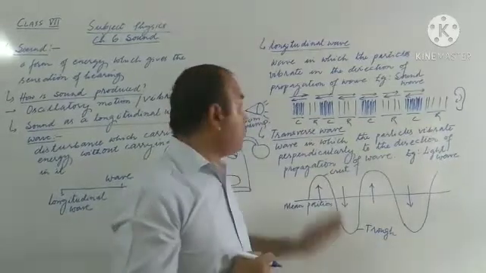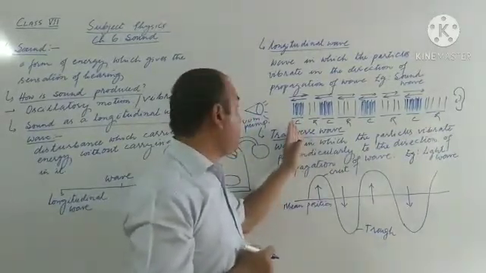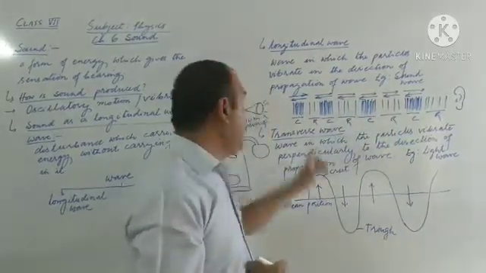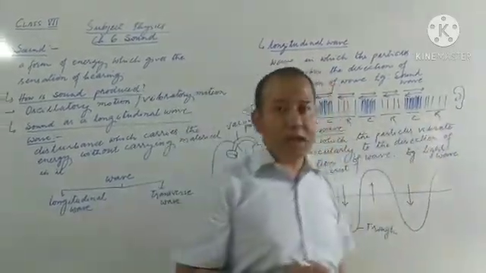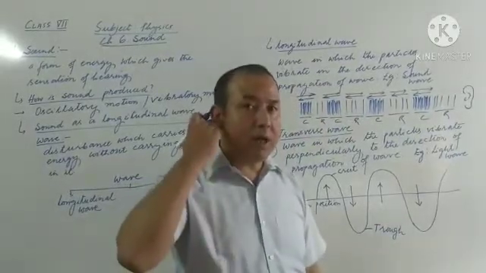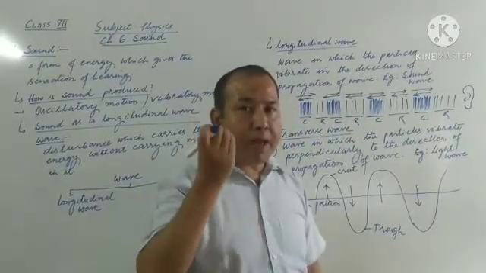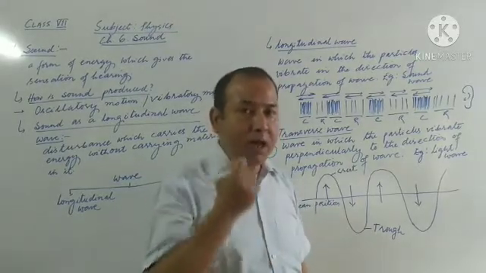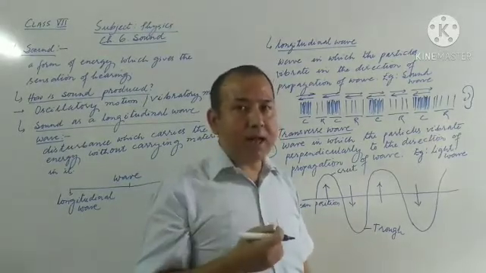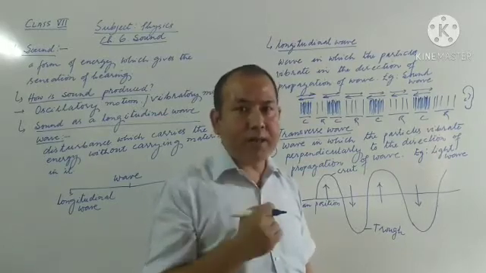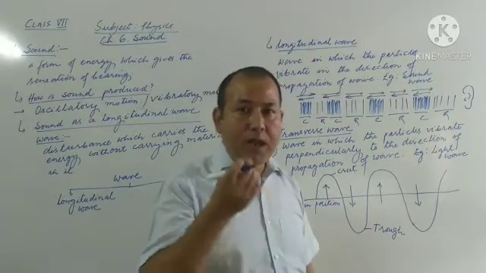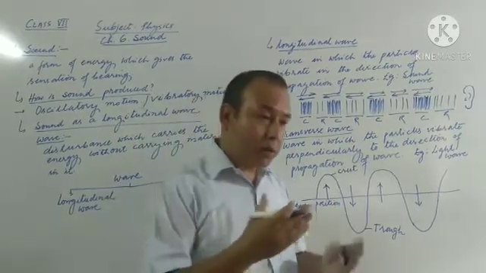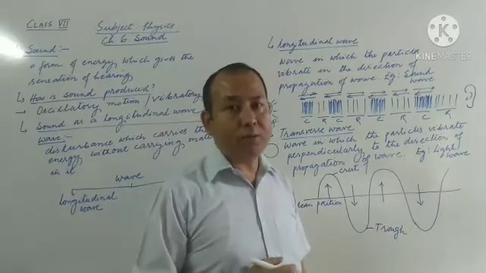So in this way, by the formation of consecutive compression, rarefaction, compression, rarefaction, finally the sound energy reaches our ear. When it reaches our ear, we have the tympanum, that is the eardrum, which starts vibrating. When the eardrum vibrates, the fluid present inside also vibrates, and it produces the nerve impulse which is carried to the brain for sound interpretation. So this is how we are able to hear the sound.